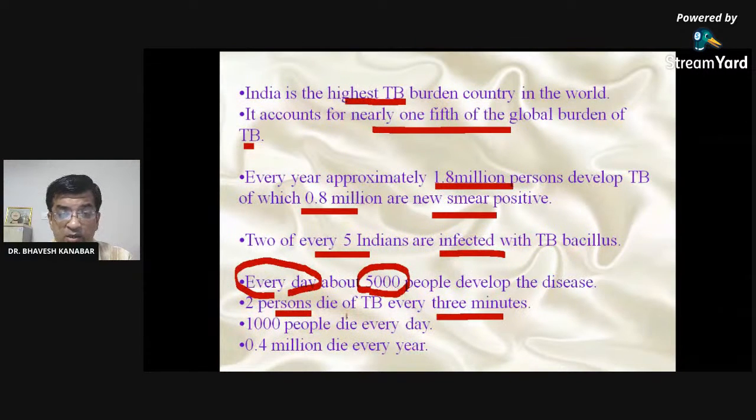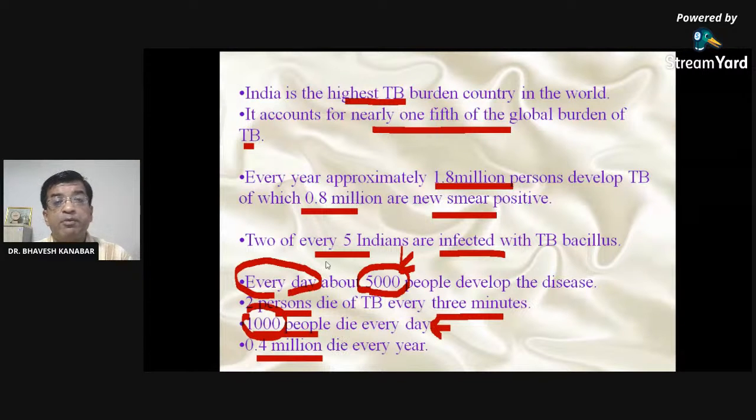Every 3 minutes. Every day, 1,000 people die because of tuberculosis. And that has been true for many years. 0.4 million people die every year. So remember this: 5,000 new cases of tuberculosis every day in India, and 1,000 people die every day because of tuberculosis. So in terms of mortality, it may be considered more dangerous than COVID also.